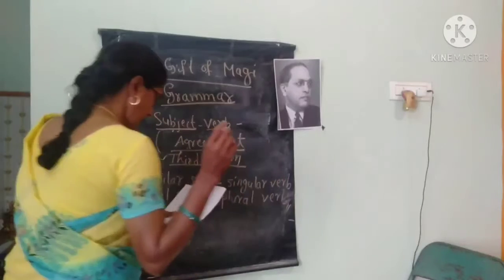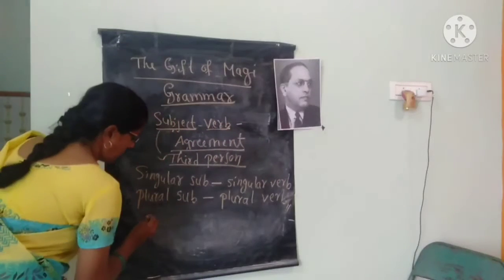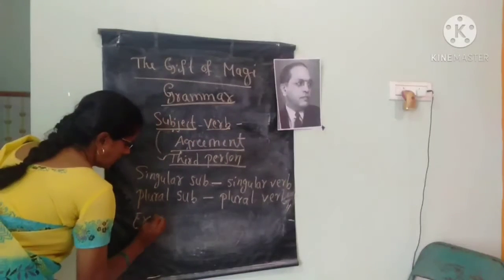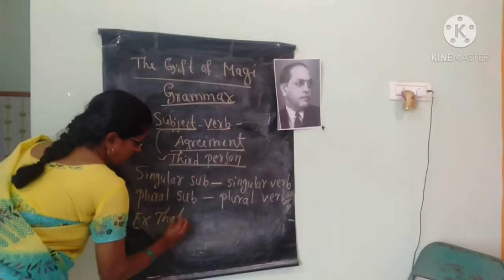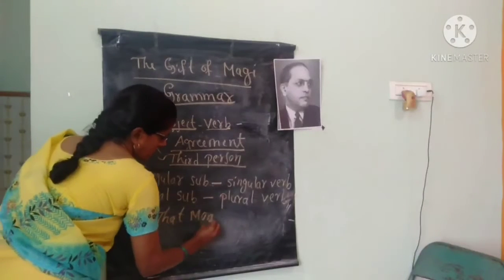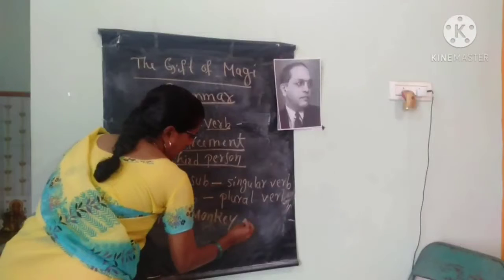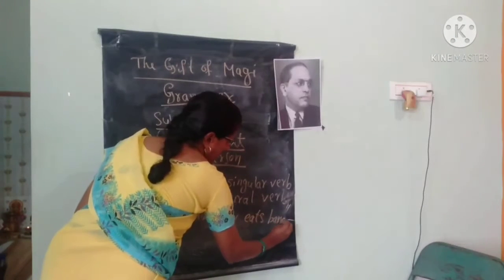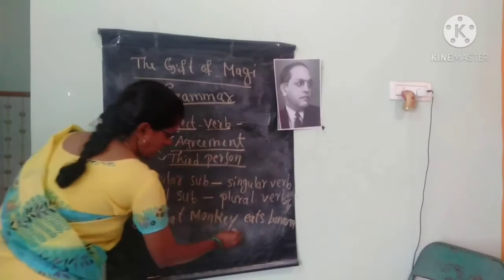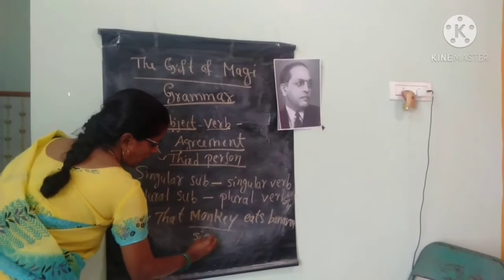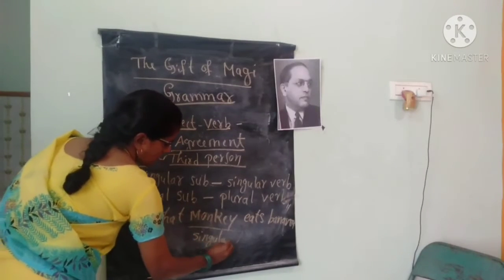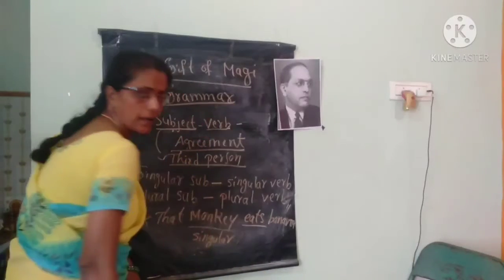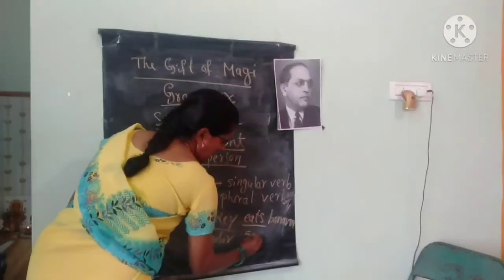Example, see, that monkey eats banana. Example, you see children, that monkey eats banana. See here children, monkey is in singular form and the verb eats is also in singular form.